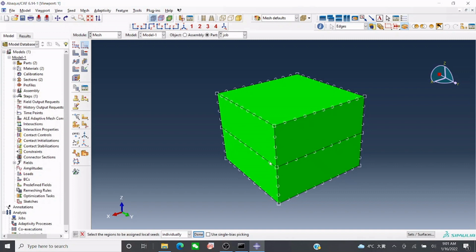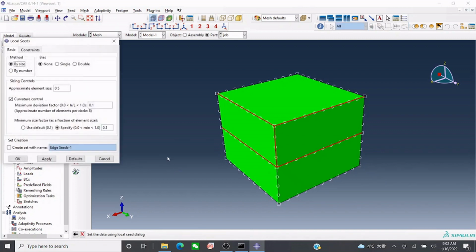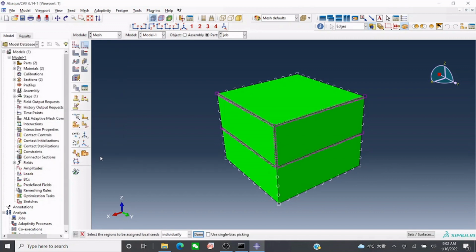For this one, I will select where I want to apply the finest grain, on the top, because our workpiece will work here, so I want the finest mesh over here, and at the bottom they don't have any impact, so we don't care about this one. We can keep a little larger mesh for this one. Okay, done. By size is okay, you can give it 0.1. This is okay. You see the fine mesh is produced over here.